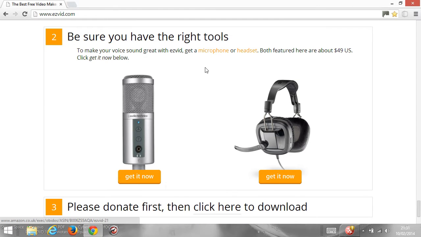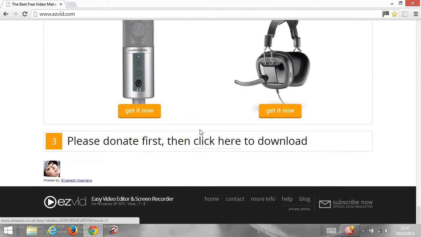Number 2, make sure you have the right tools. I'm recording this video using a specialist mic. It's not quite as fancy as this one, but it's a plug-in USB mic. I just found the internal mic on the laptop wasn't sufficiently good to record sound, so I went for an external mic. You judge for yourself whether you think the quality is good enough. I think probably I might need to change it.